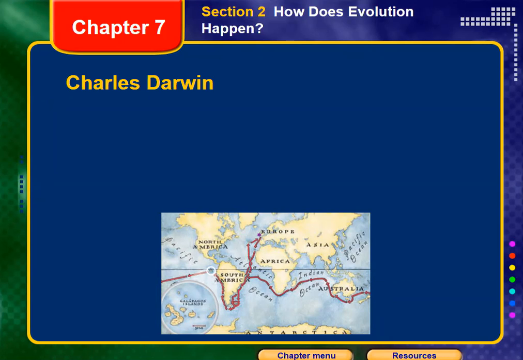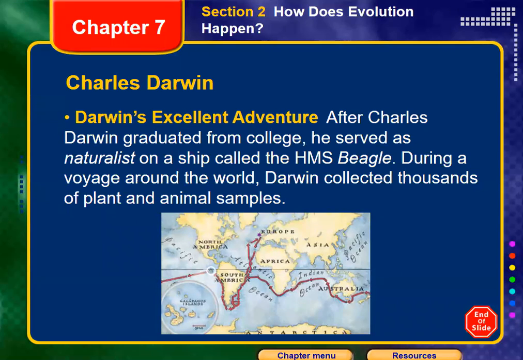In 1831, Charles Darwin had already graduated from college and, like all young people at that time, didn't know what he was going to do. His parents wanted him to be a physician, but he was not able to deal with blood. So he refused this idea and started to think about what he could do. He became a naturalist, a scientist who studies animals and plants in nature and finds the similarities and differences between them.